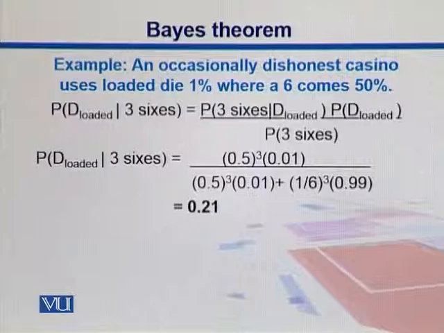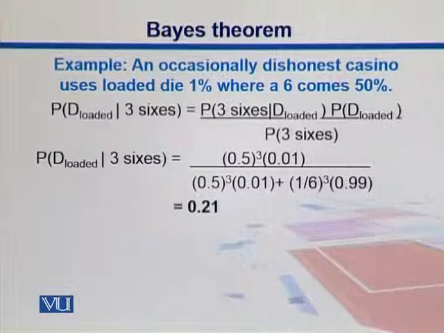What do we conclude from here? Seeing just 3 sixes, should we conclude that our die is loaded? Just look at the probability. It's around 20%, so we cannot say for sure that it is loaded, since the probability is low. But using this theorem, we can calculate the probability of our hypothesis.